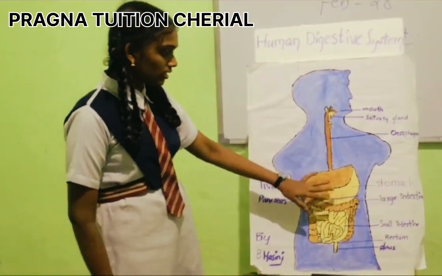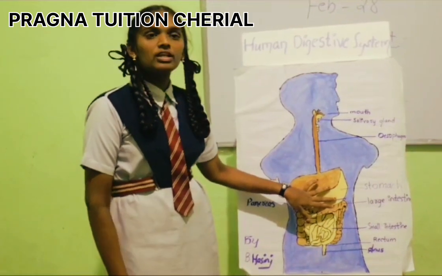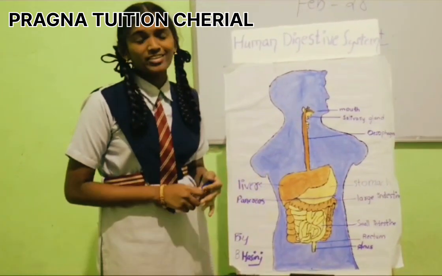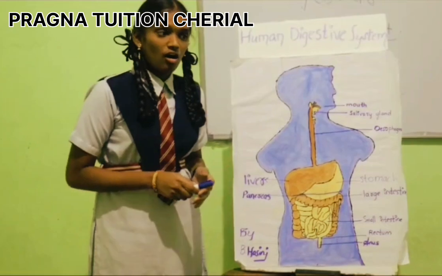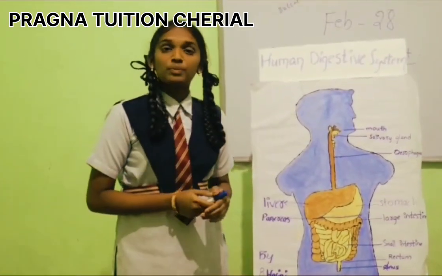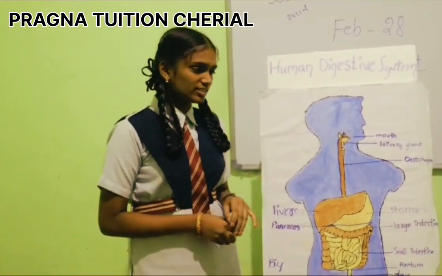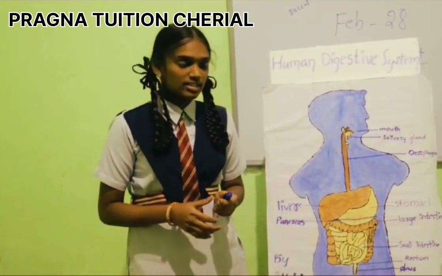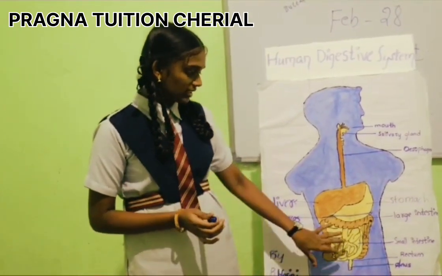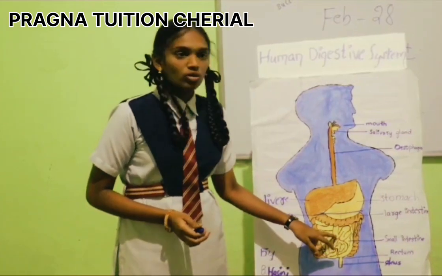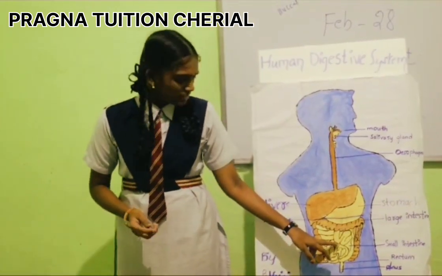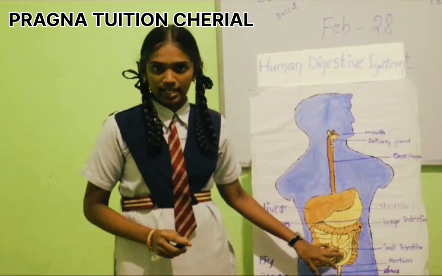Next, this food, in which the carbohydrates and proteins have already been digested, is now called chyme. This chyme enters into the small intestine.